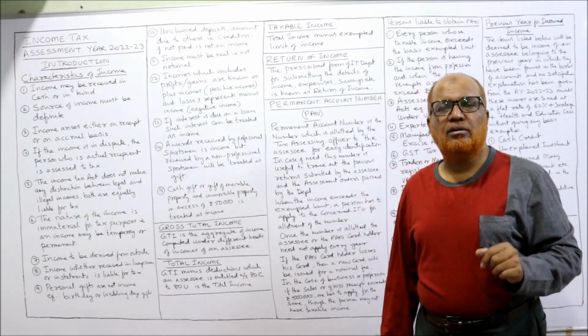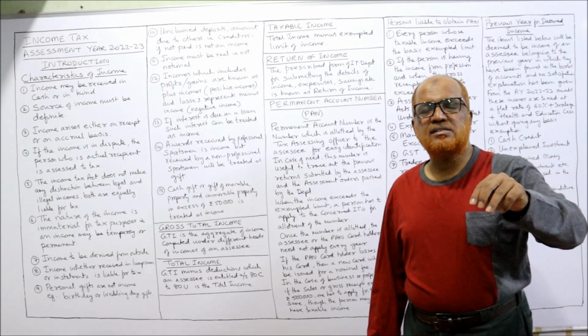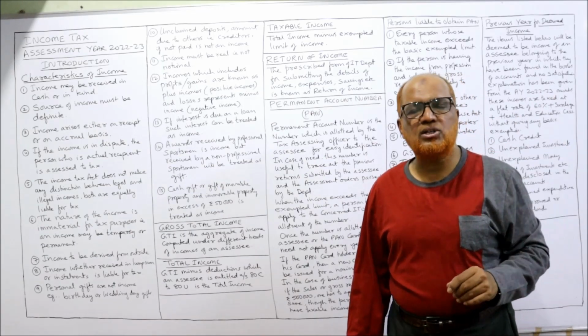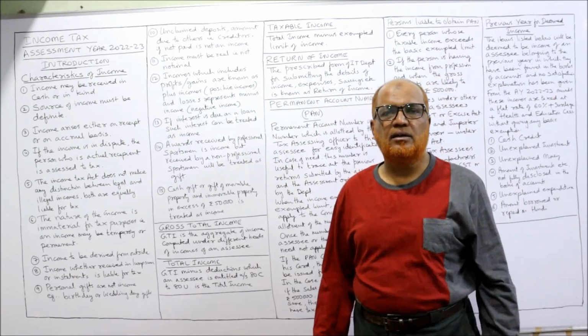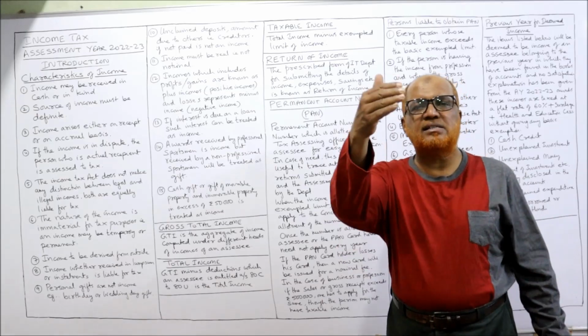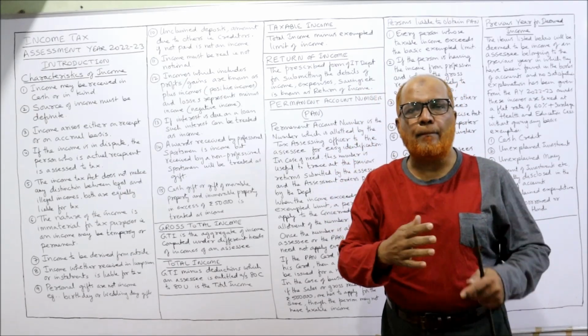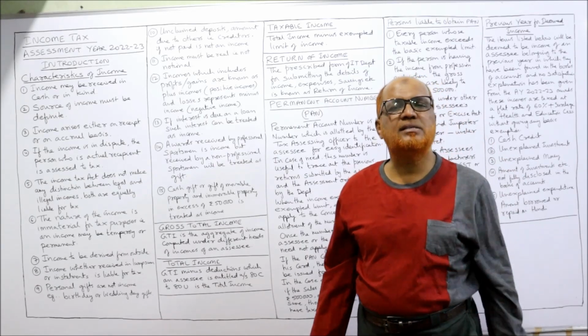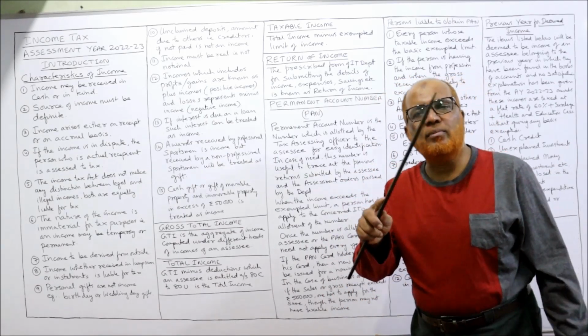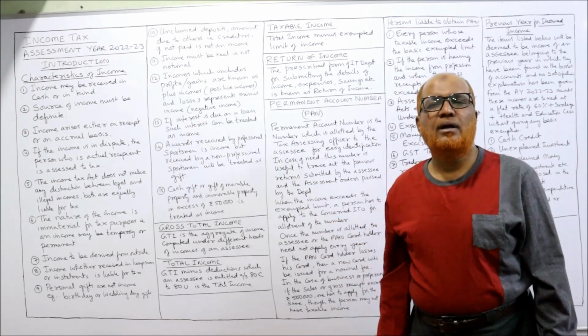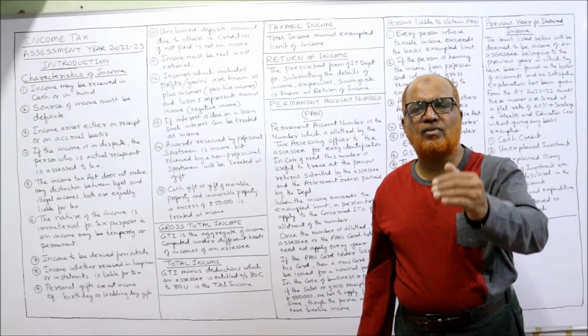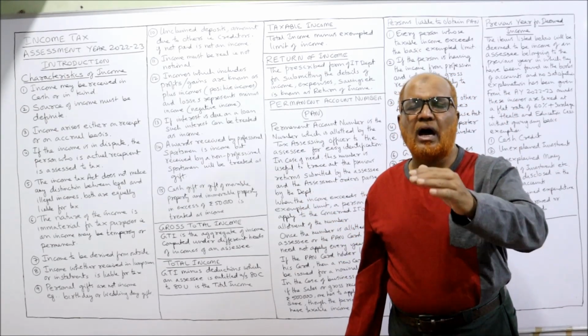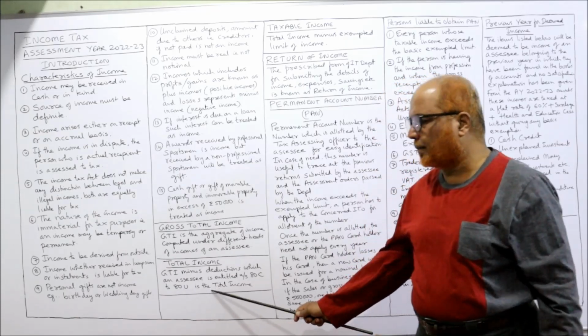Then 80G, donations. If an SSC has given donations, deduction will be allowed under section 80G. So examples are given: 80C, 80D, 80G. Apart from that, many other deductions under section 80 are available. So from gross total income, deduct all deductions from 80C to 80U. After deductions, we'll get the total income.